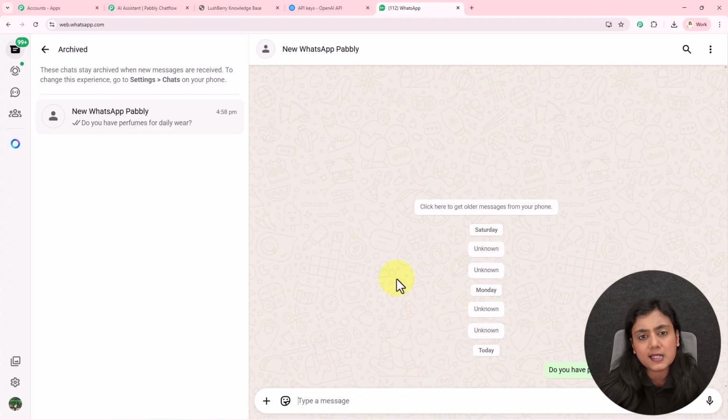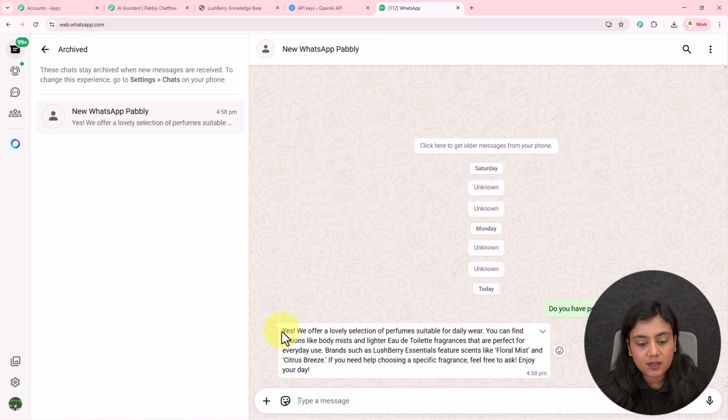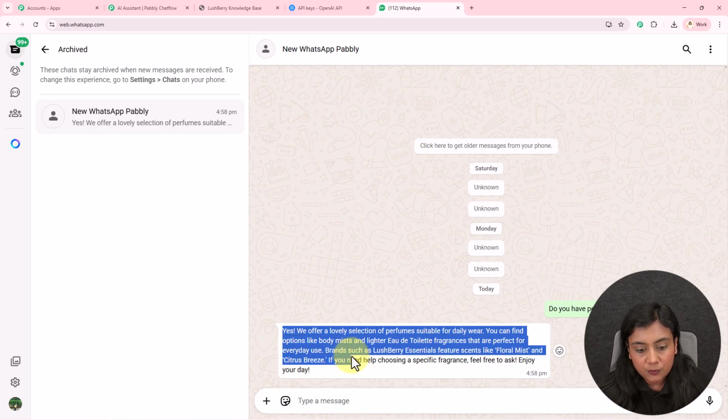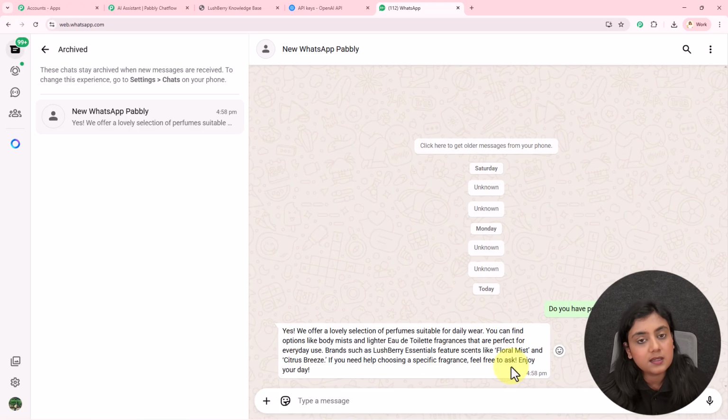It will take a few seconds for this bot to reply. I've received the reply: yes, we offer a lovely selection of perfumes suitable for daily wear. You can find options like body mist and lighter fragrances that are perfect for everyday use. Okay, you can see right over here, this is the message I've received.